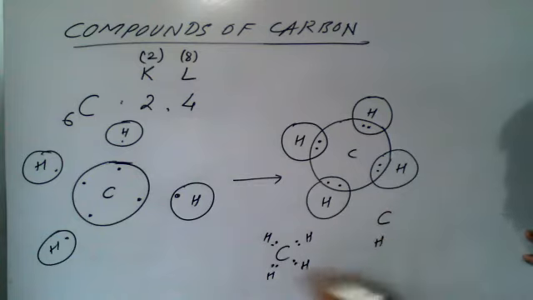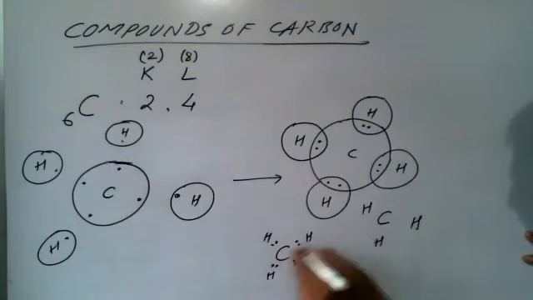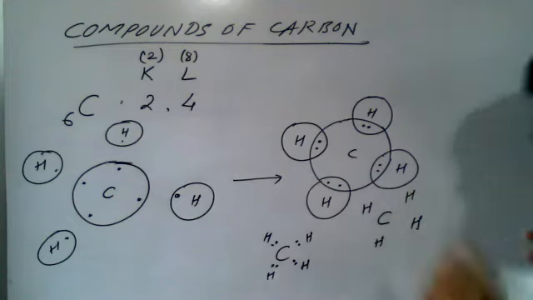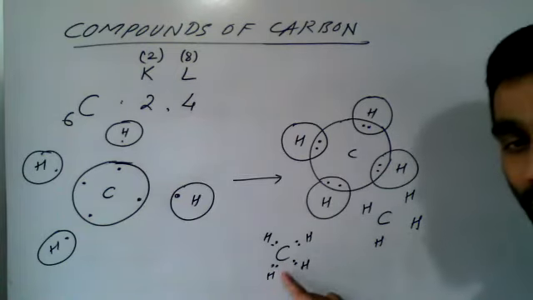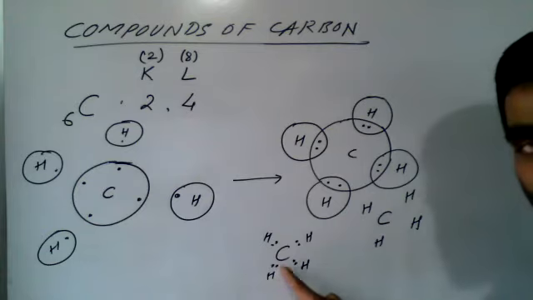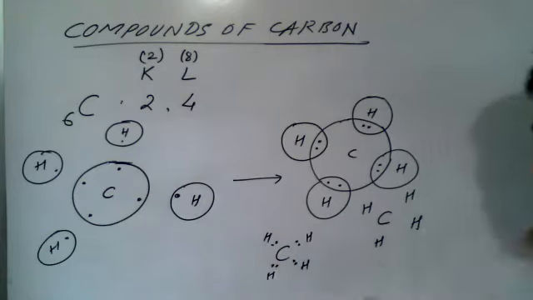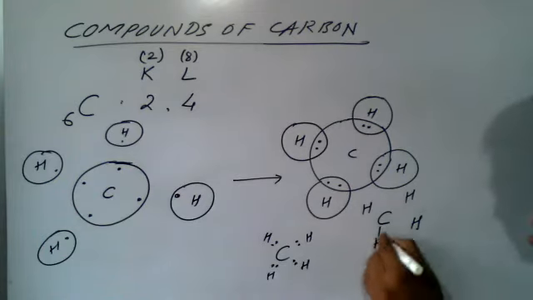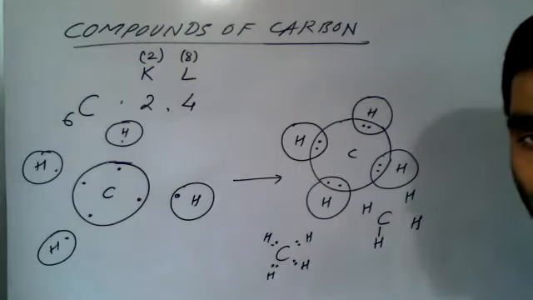Write H here, this H, and this H here, this H there, and this H here. Now see, how many dots between this carbon and hydrogen? 2 dots. Means 2 electrons. That is 1 bond. Right? Yes. It means 1 bond.